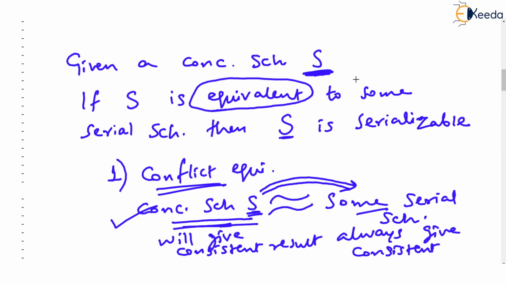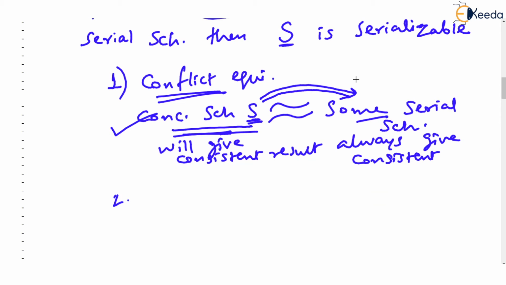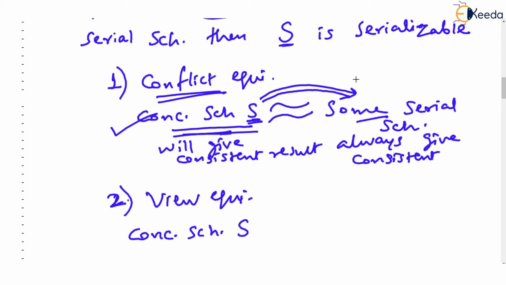And the second type of equivalence is called view equivalence, that we will be learning in the GATE course. So given a concurrent schedule S, if we are able to prove that this is view equivalent to some serial schedule, then that's it.